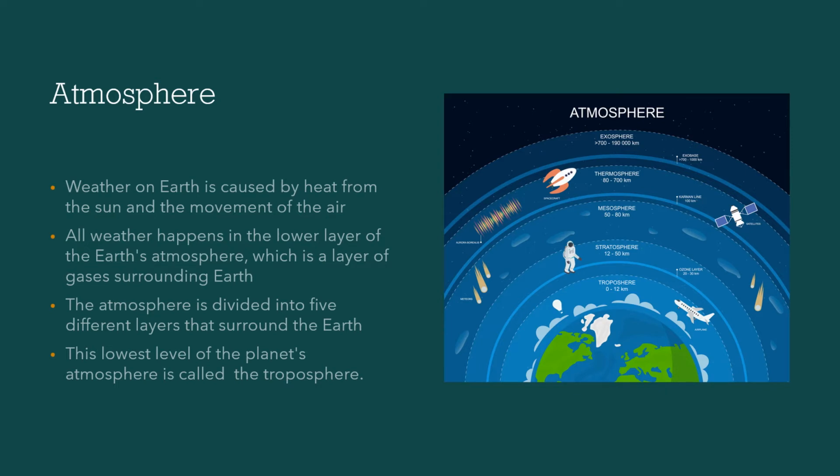Atmosphere. Weather on Earth is caused by heat from the sun and the movement of the air. All weather happens in the lower layer of the Earth's atmosphere, which is a layer of gases surrounding Earth. The atmosphere is divided into 5 different layers that surround the Earth. This lowest level of the planet's atmosphere is called the troposphere.